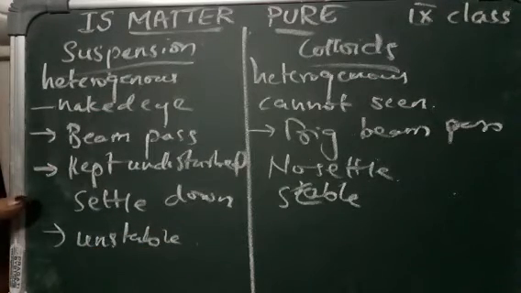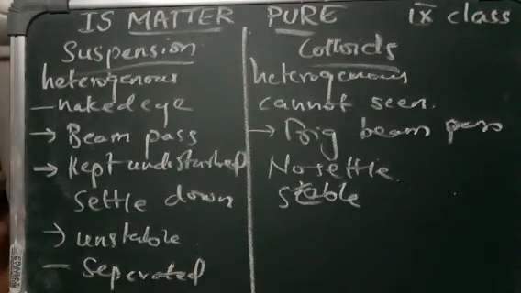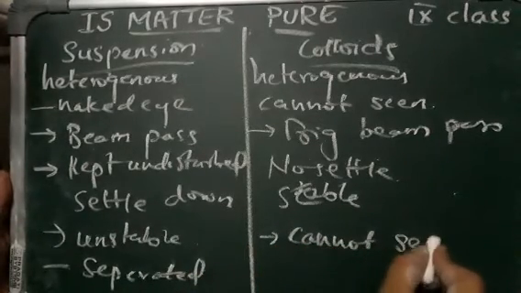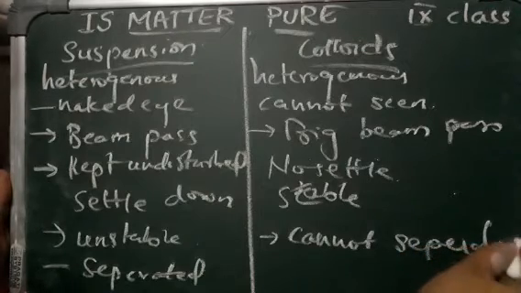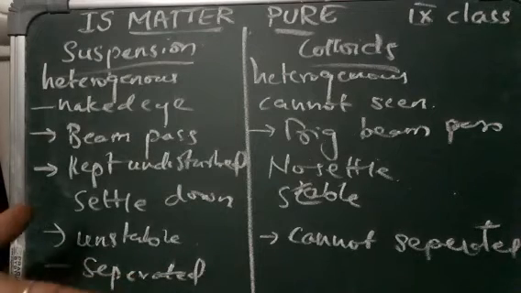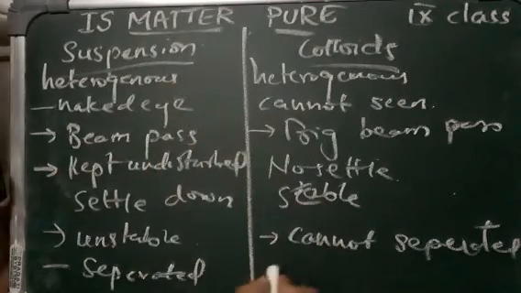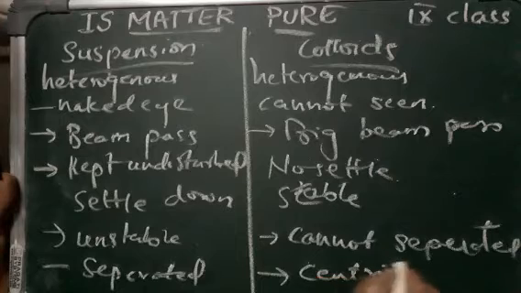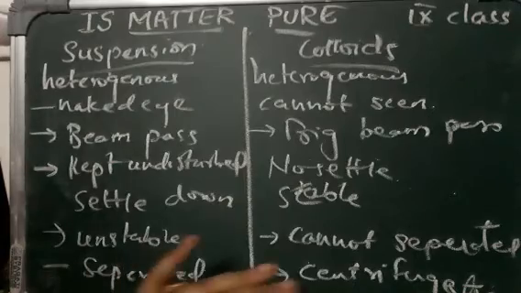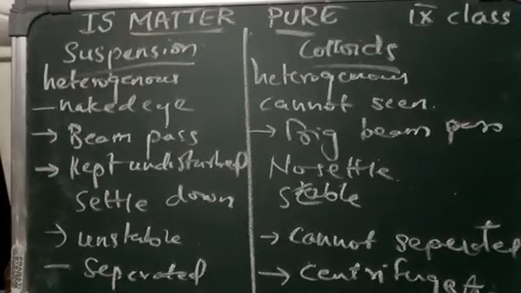The components of a suspension can be separated from the mixture by different processes of separation. The components of a colloid cannot be separated by any process like filtration or decantation. The centrifuge technique is used in this separation. We have learned in our previous classes what centrifugation is. In the process of centrifugation, the particles of these colloids can be separated.